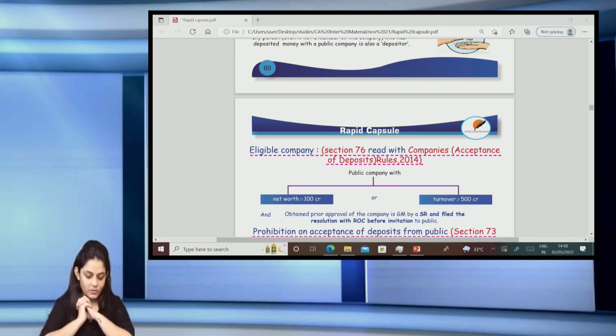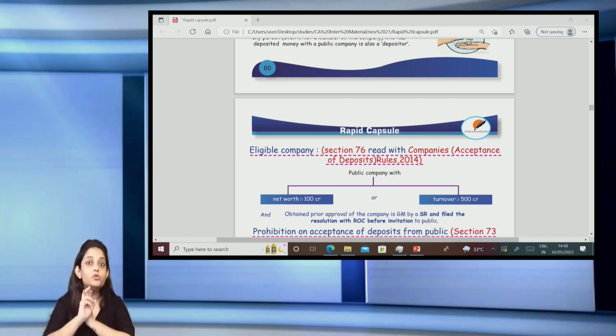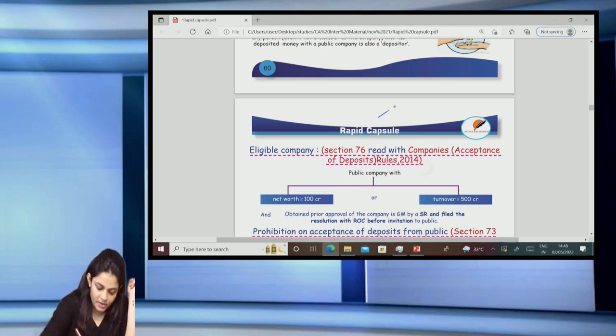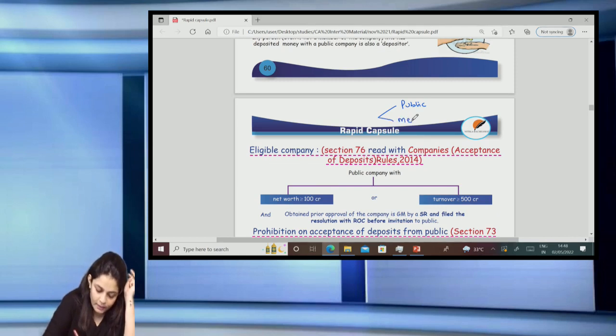So coming to the chapter deposits, deposits is obviously another form of raising money by the company. And what is really very important to remember here is, please do remember two things. First of all, whether a company can accept deposits from the public or not. The first question is whether every company can accept deposits from the public or not. And the second question is whether a company can accept deposits from its members or not.